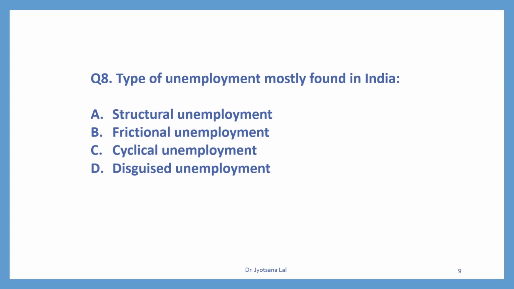Question number 8. Type of unemployment mostly found in India. There are variety of unemployment seen in India, but this type of unemployment is the most popular and mostly seen all over the country. So which type of unemployment is this? Yes, this is disguised unemployment, option D. Disguised unemployment is seen in the rural areas where more than required manpower is engaged in the agricultural activities and their contribution to total output is zero. And that's why they are known as disguised unemployment.